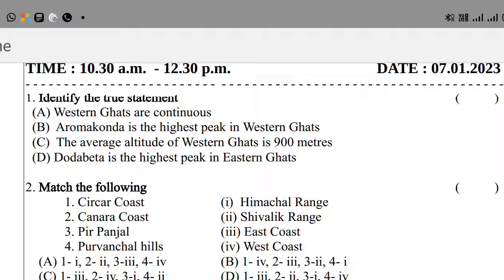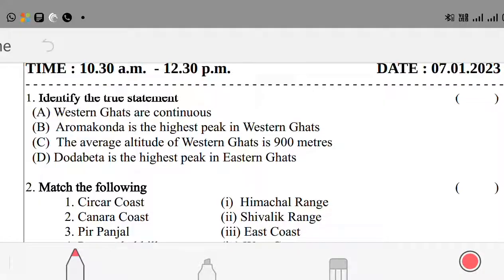Option A, Western Ghats are continuous. Option B, Aromakonda is the highest peak in Western Ghats. Option C, the average altitude of Western Ghats is 900 meters. Option D, Dodabetta is the highest peak in Eastern Ghats. Which statement is true? We have to identify. Western Ghats are continuous only is the true statement. Remaining all wrong. Western Ghats are continuous ranges.